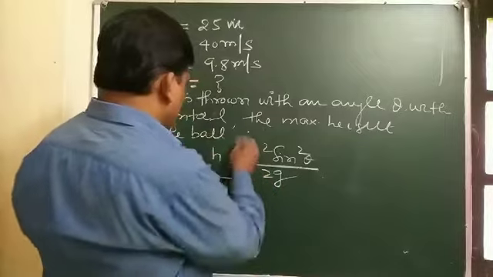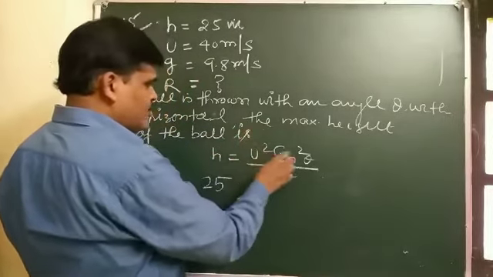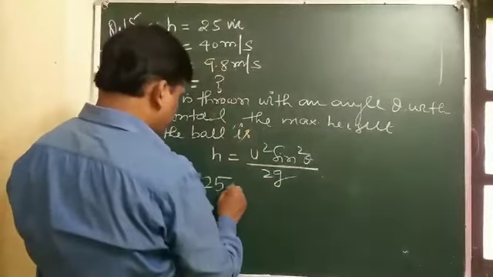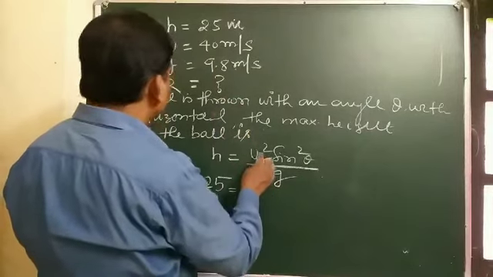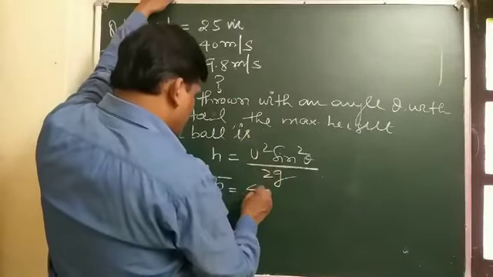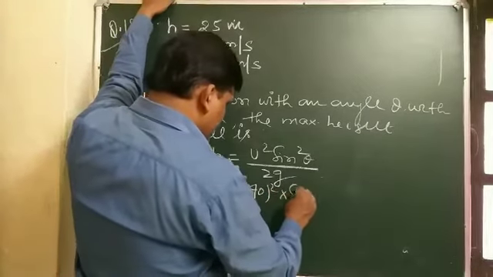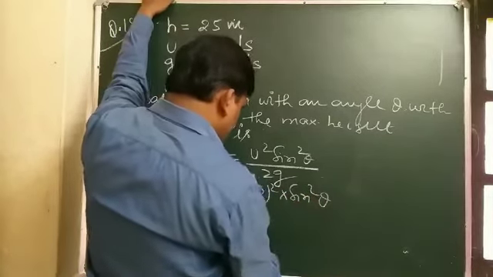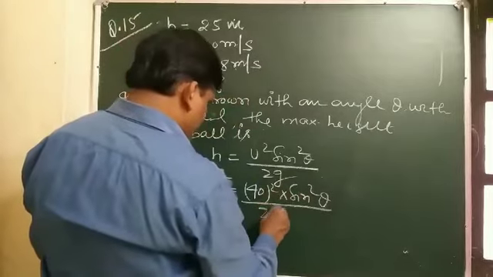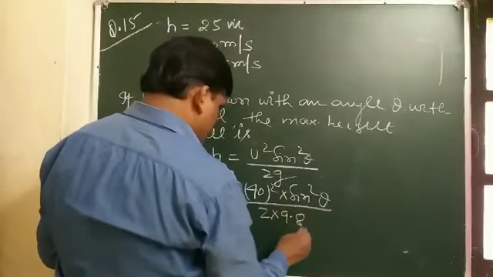So first we have to find theta. u is given as 40. So 25 equals 40 square sin square theta by 2g, where 2g means 9.8.